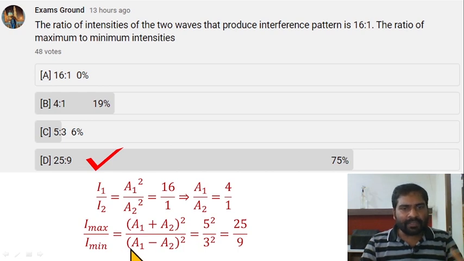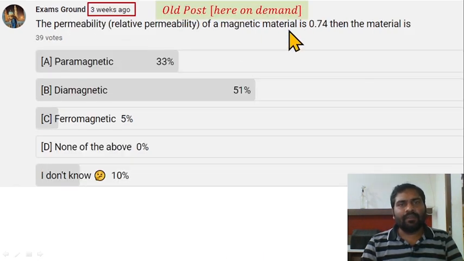For minimum intensity, subtract their amplitude and square. So (A1 plus A2) whole square divided by (A1 minus A2) whole square. So it is 5 square divided by 3 square. So 25 by 9. Option D is correct here. This is a question from an old post, 3 weeks ago.